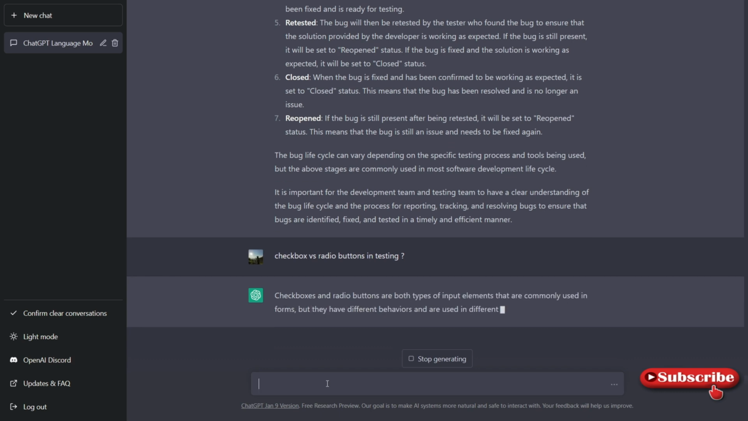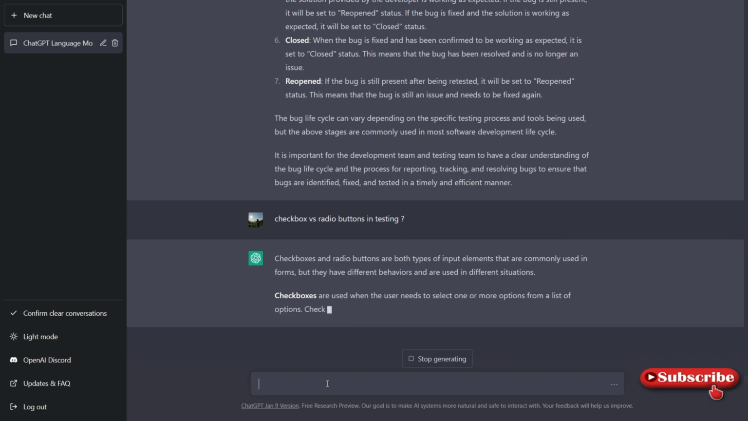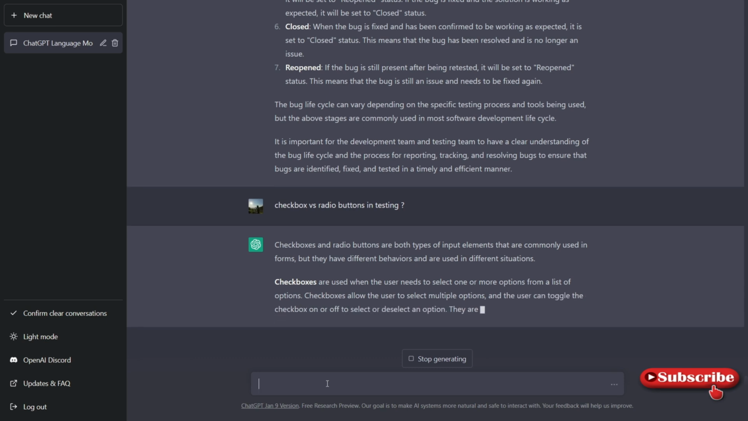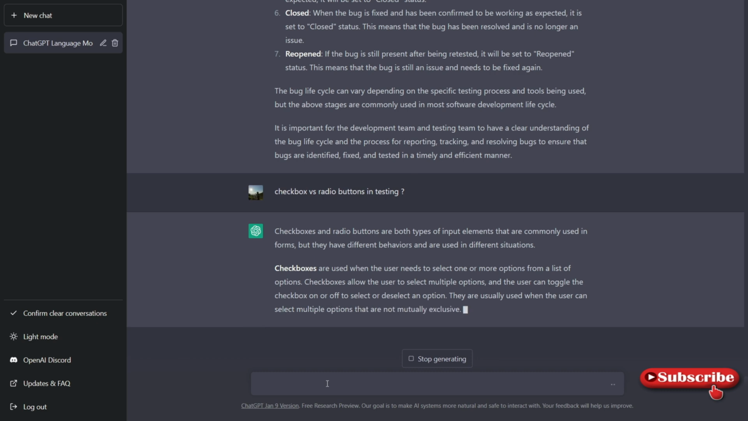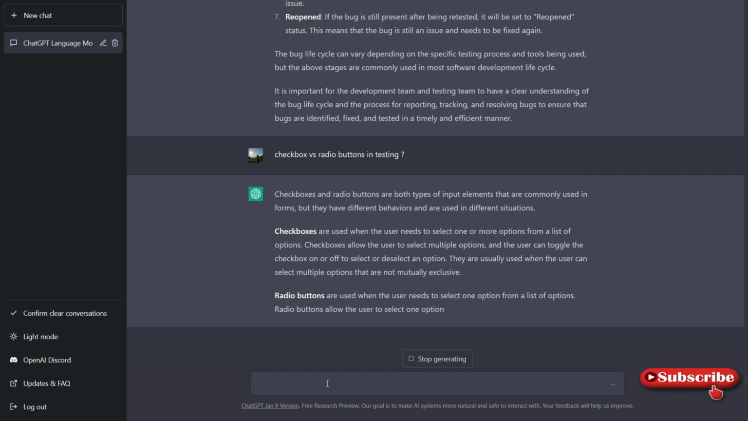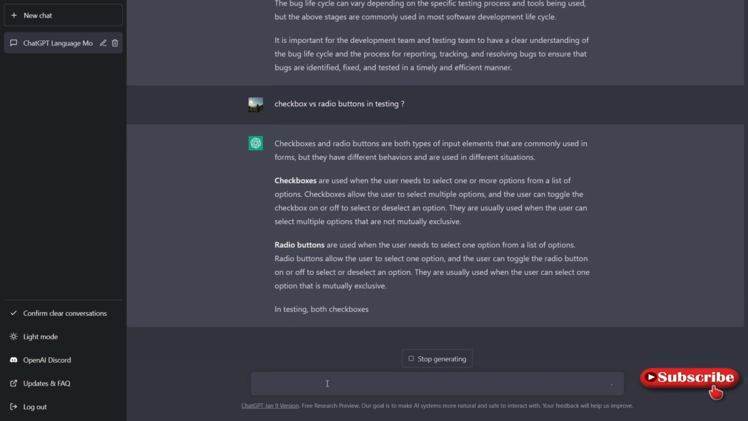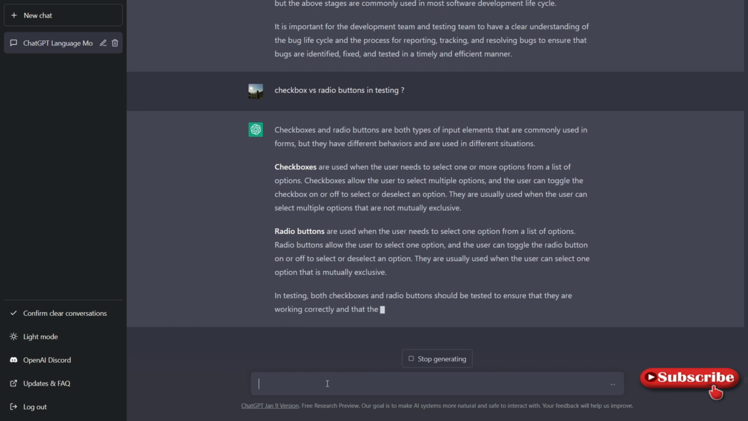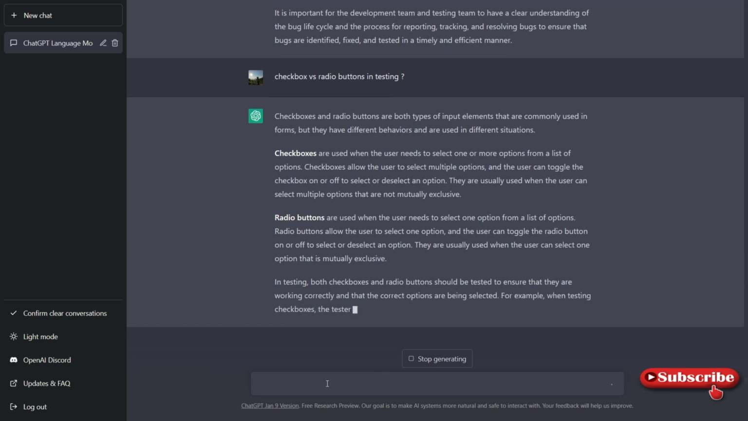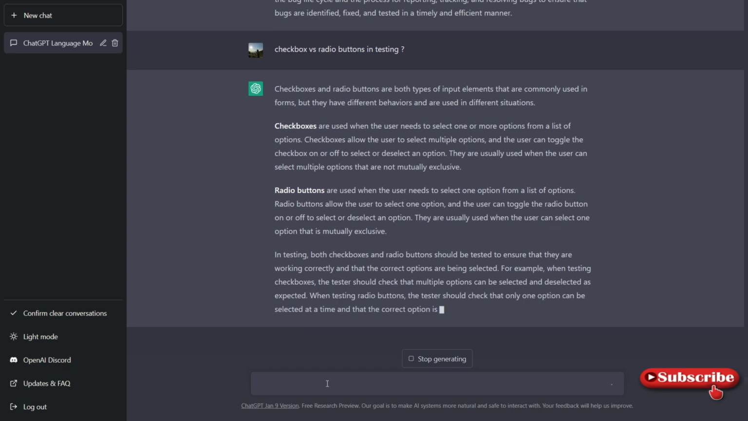Checkbox is nothing but we can select multiple. Radio buttons are something like a boolean, like you can select either true or false, any one option. So checkboxes are used where the user needs to select one or more options. That's correct. And checkbox allows the users multiple options, and the user can toggle the checkbox on and off. Radio buttons are used when the user needs to select from the listed options and select only one option. Yeah, that's correct.